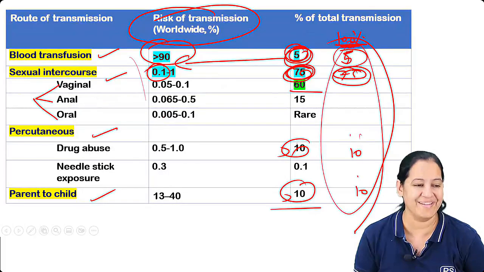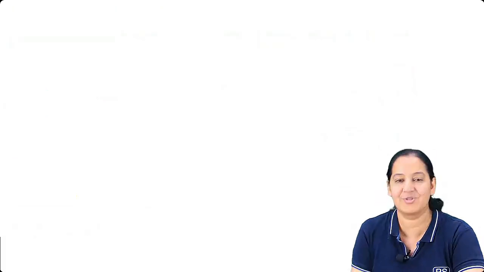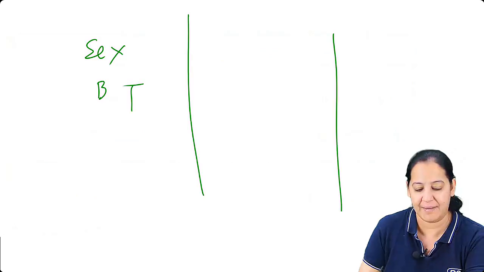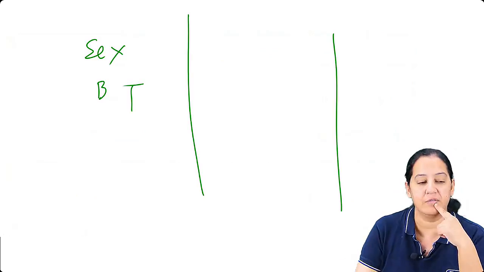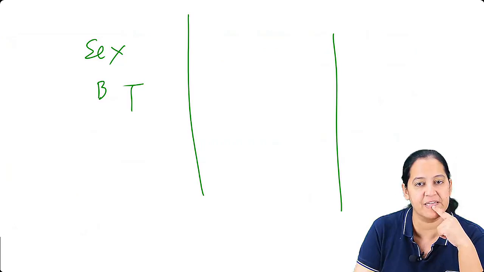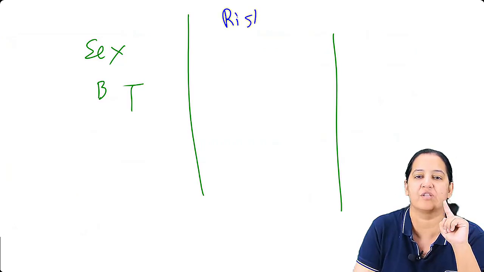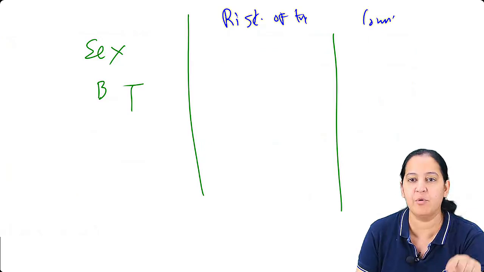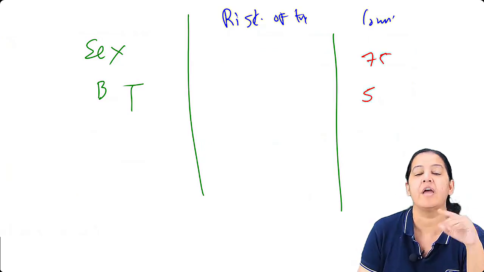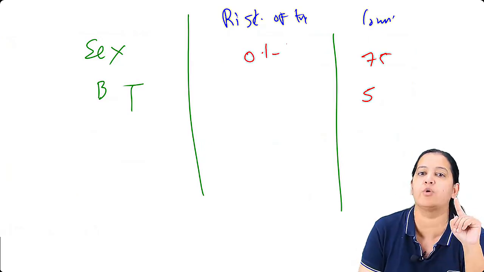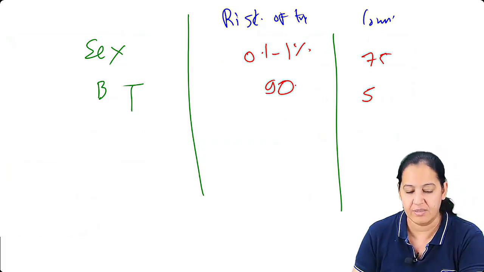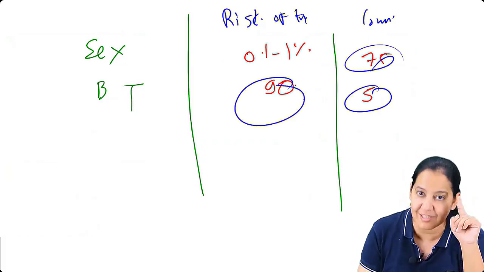You got my point? So tell me the two routes, sexual and blood transfusion. Which is more common and which is less common, in terms of percentage risk of transmission and in terms of how common? Common-wise, this is 75 and this is only 5. But risk of transmission, this is only 0.1 to 1, and this one is more than 90. So here, this is maximum, this is minimum. Here, this is maximum, this is minimum.